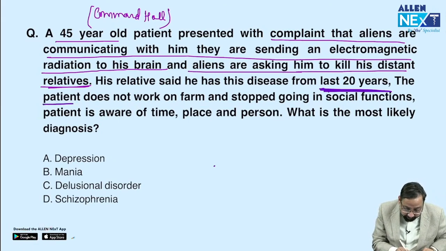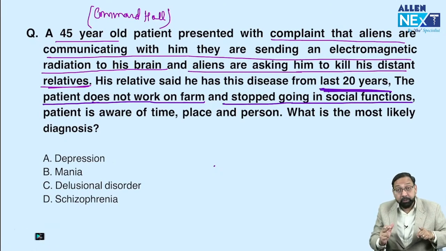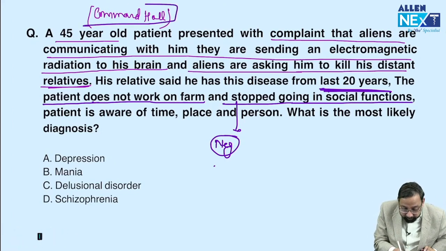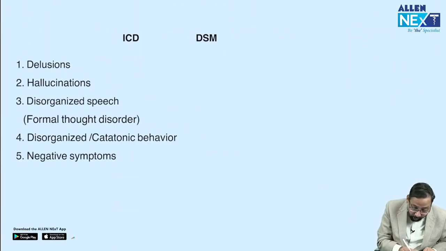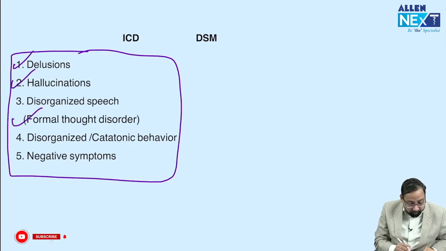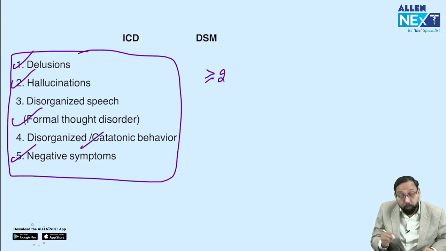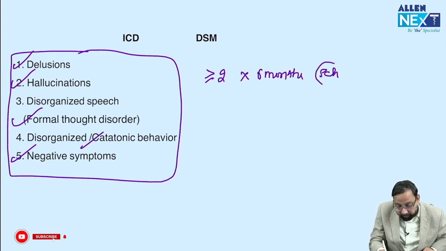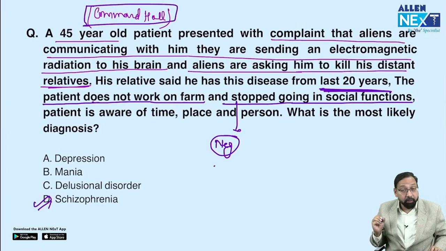Yes, the patient does not work on the farm, stops going to social functions. These are negative symptoms. So in this, negative symptom is there and hallucination there for 20 years. And you know the concept. Out of these 5, means delusion, hallucination, formal thought disorder, negative symptom, catatonic behavior, if 2 or more than 2 symptoms are there for 6 months, the diagnosis is schizophrenia. Got the point?